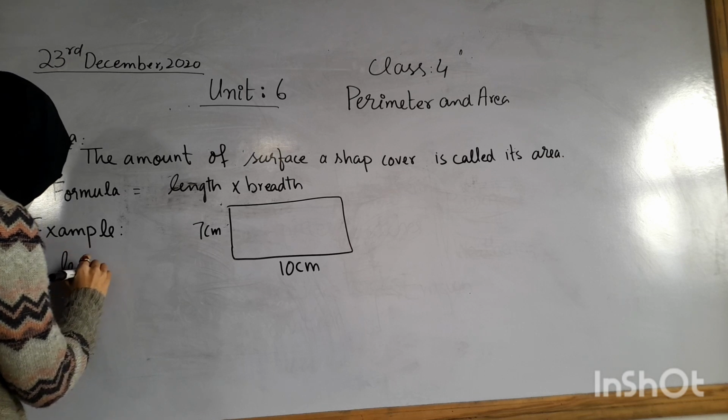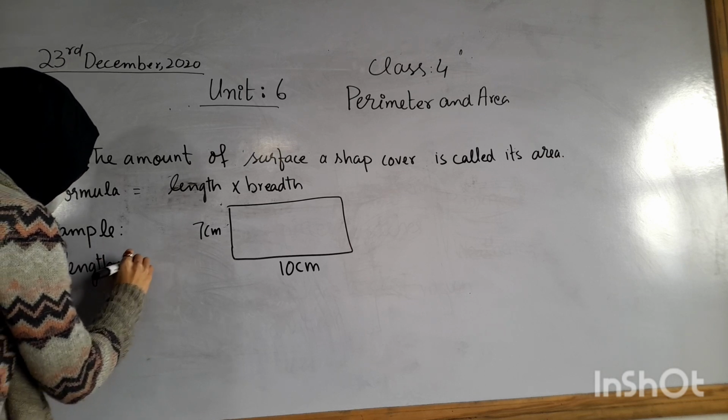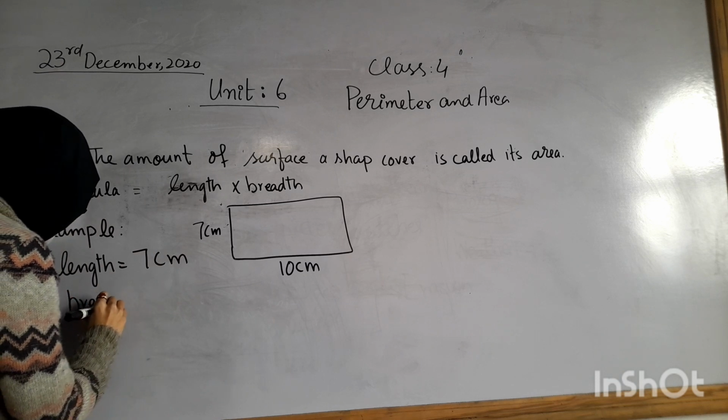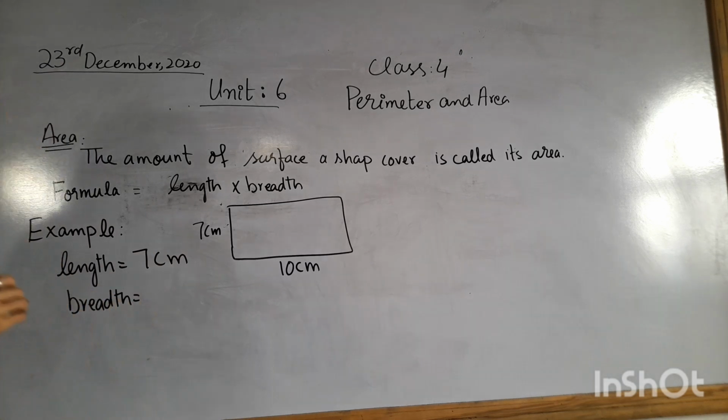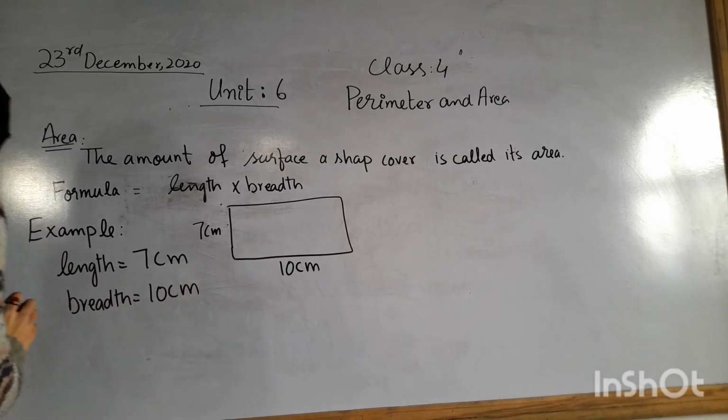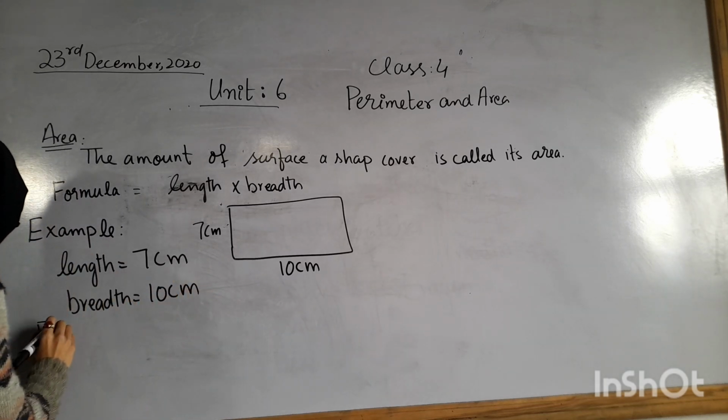So first we write length 7 centimeter and breadth. In other words, we can say breadth, width. We can also say width for breadth. Breadth is 10 centimeter.